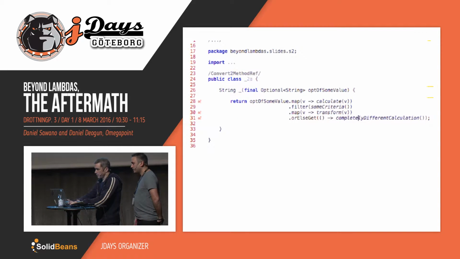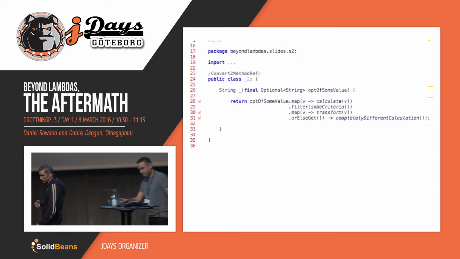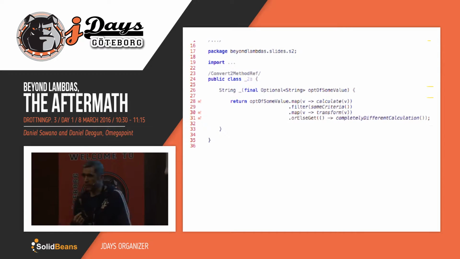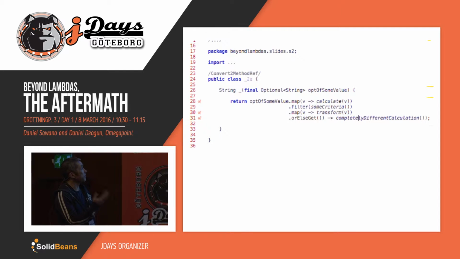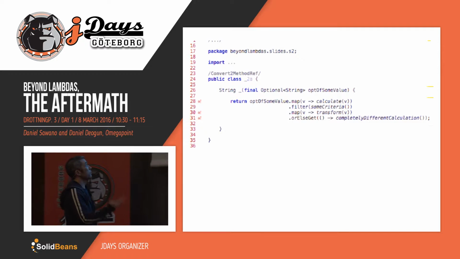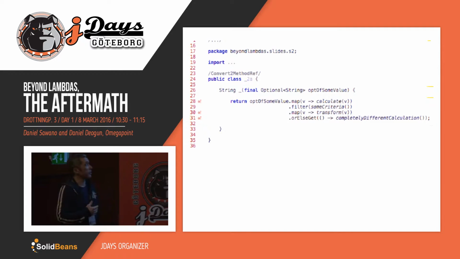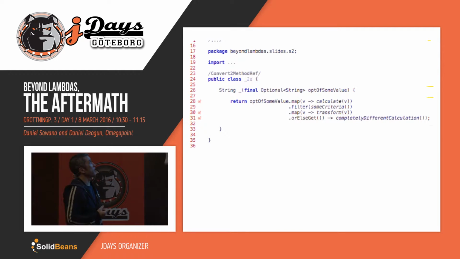All right, some more optionals here. Here we have a method called underscore, but of course you would call it something more meaningful in your own code. It takes one argument of the type Optional. What do we do here? We map it: if we have a value, we calculate a new value, and then we filter it through some sort of criteria. If that criteria applies, then we map it again and transform the value. And at the end, if we didn't get any result out of that, we'll perform something completely different.